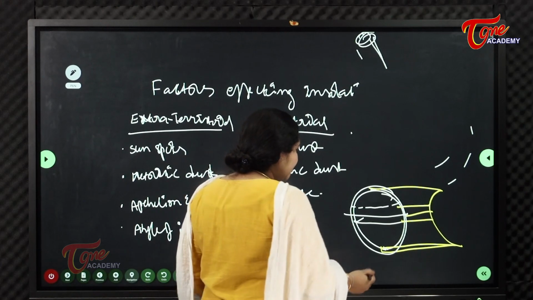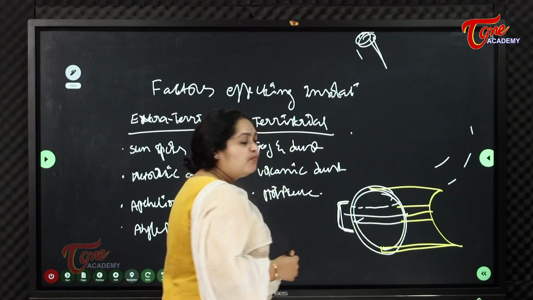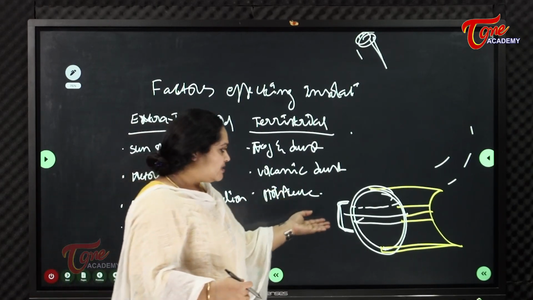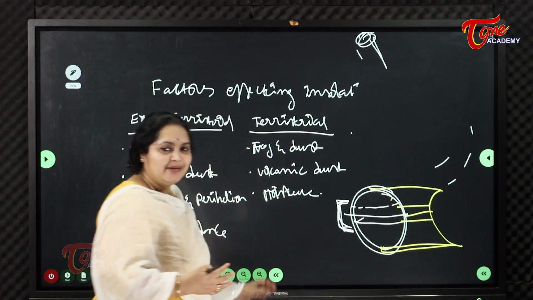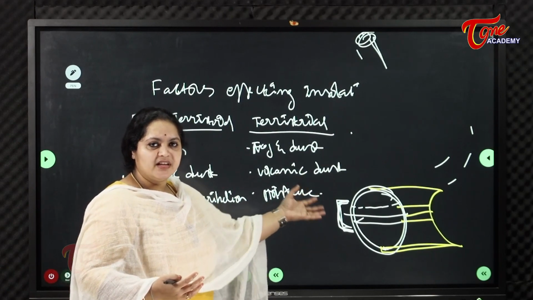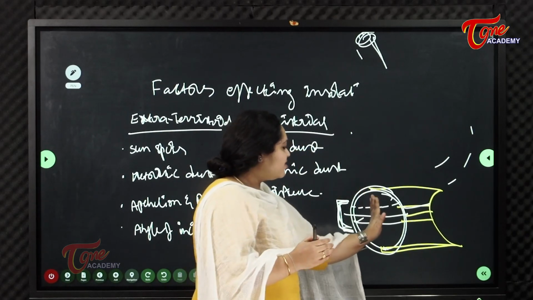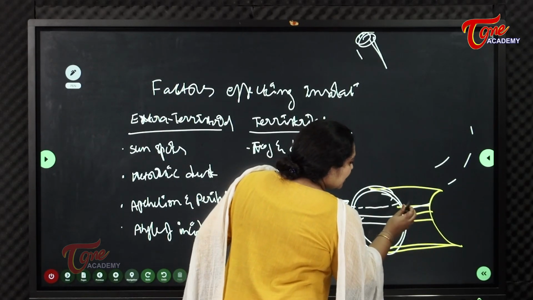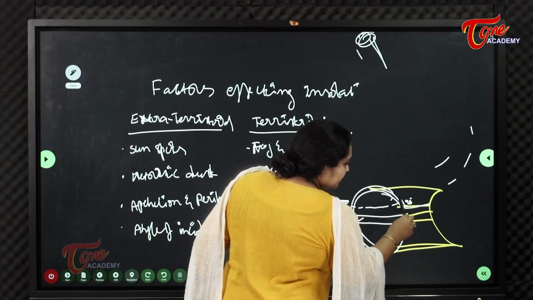Poles experience oblique rays, and also the distance is very far from the sun. So these tropics receive more insolation. That's the reason these are the warm climates of the earth. Warm temperatures or warm climates we do have near the tropics. Angle of incidence means, imagine, keep a paper here. This angle will be exactly 90 degrees, right?